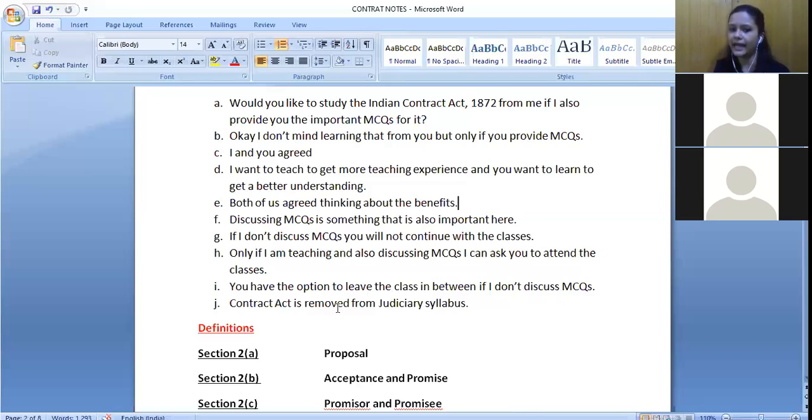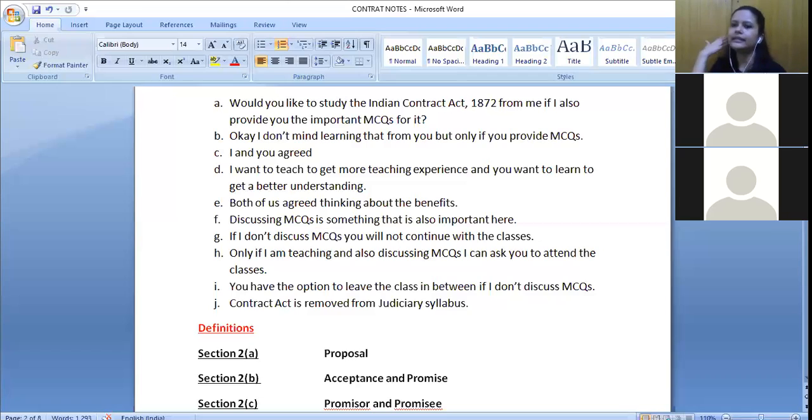Last is, Contract Act is removed from the judiciary syllabus. So from the judiciary syllabus only this part is removed. Now what happens if it is removed from the judiciary syllabus and you are preparing for judiciary? You will obviously not study from me, right? So what does it become? Void. It later on becomes void, right? So at the moment, that is the difference, right? Section 2J is about void when it is not enforceable, that I am not performing my part of the contract or whatever it may be, it is void. Second is something that later on becomes void. So a contract which ceases to be enforceable by law becomes void when it ceases to be enforceable.